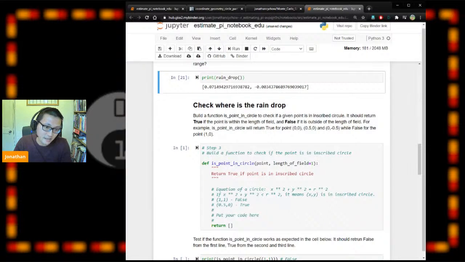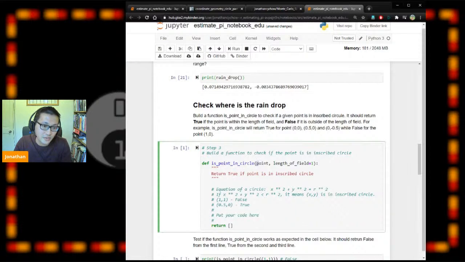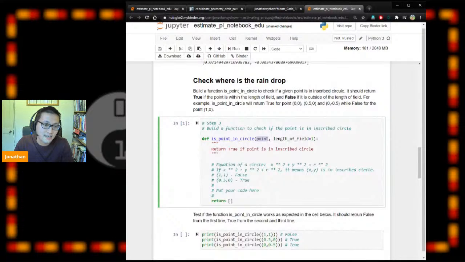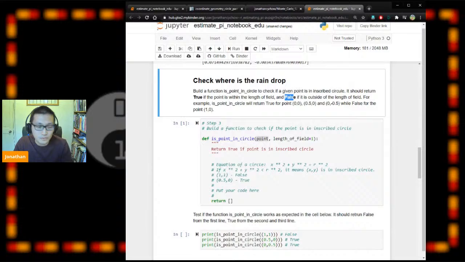This function takes in as the first argument a point. The point is from raindrops, which returns a list of 2 numbers. The function needs to return either true or false, depending on where exactly the point is in the circle. So we need to think about a little bit of geometry and trigonometry here.